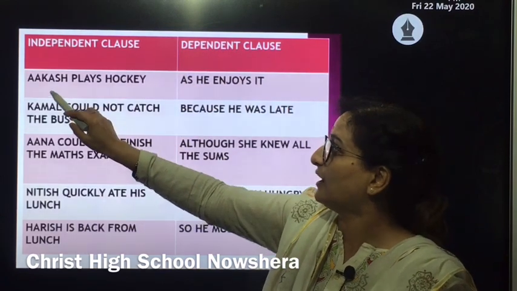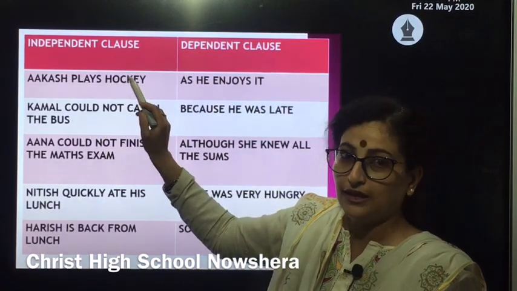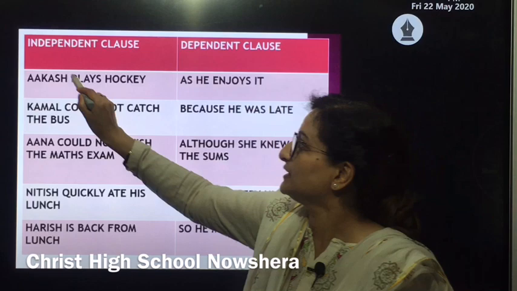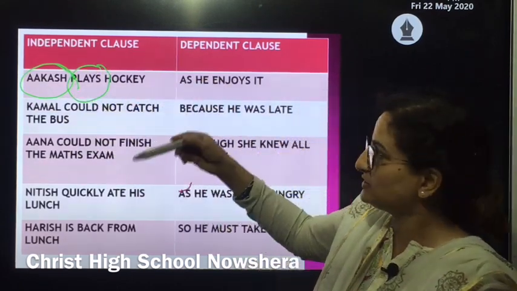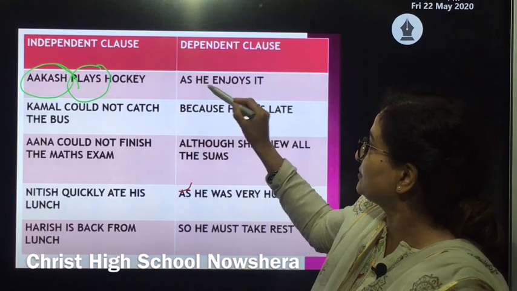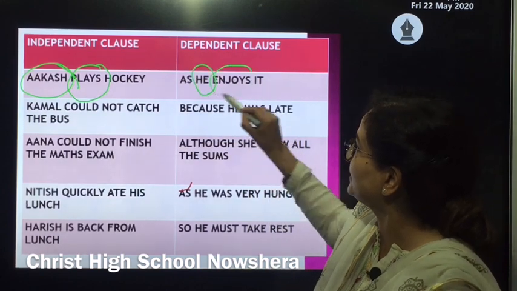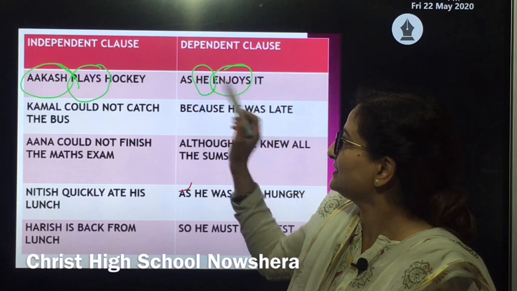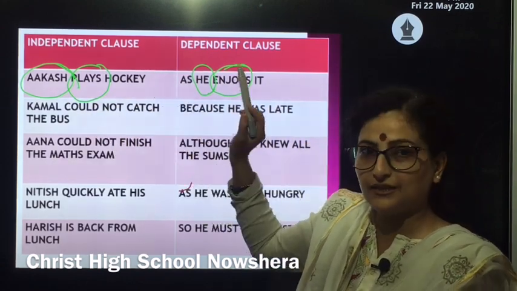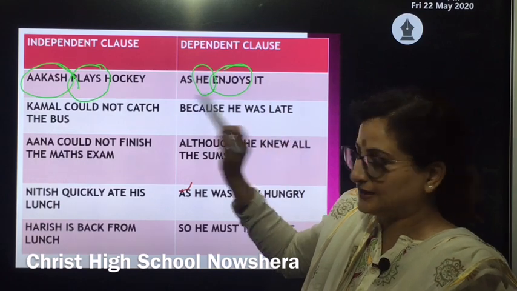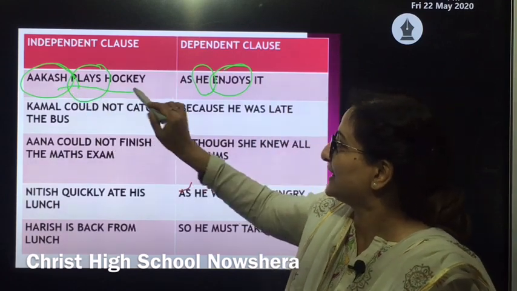Suppose I say, Akash plays hockey. In this, Akash is a subject, plays is a verb. So of course it is a clause. Similarly here also, he is the subject, enjoys is the verb. So what is the difference between both of them? When I say Akash plays hockey, it's a complete sentence. It makes a complete sense.